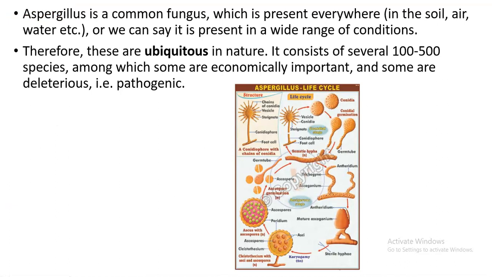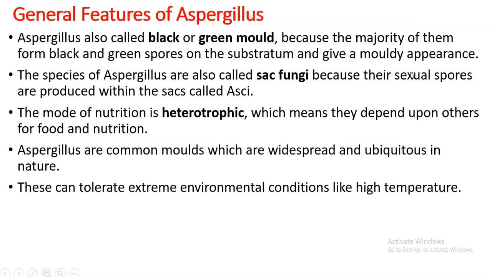Before we begin discussing sexual reproduction, here are a few things about Aspergillus. It's a common fungus, almost ubiquitous. You can see it everywhere: in soil, water, food material, air. Around 100 to 500 species are known. Some species are economically important, and some are pathogenic. It is a black or green mold, and since they produce sacs for carrying their spores, it is called a sac fungus. That's why it is brought under Ascomycota.